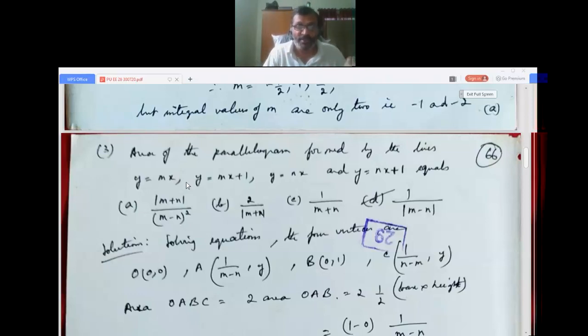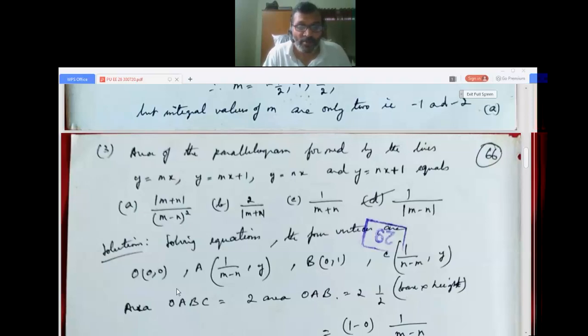Two lines you take and solve them. For example, you take these two lines, solve them. Take these two lines, solve them. Then you take the remaining two lines and solve them. So you get 4 points. First these two, 1 point. These two, second point. These two, third point. This and this. So you get 4 points, and those 4 points I have given here: O (0, 0),